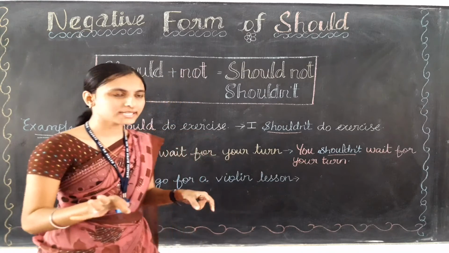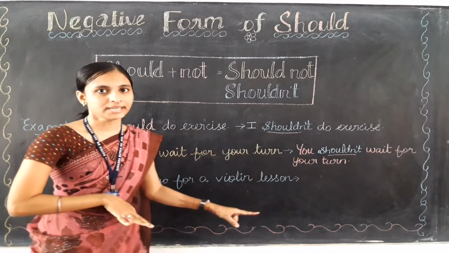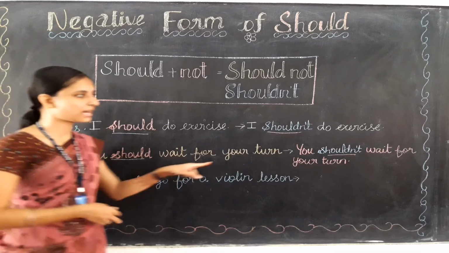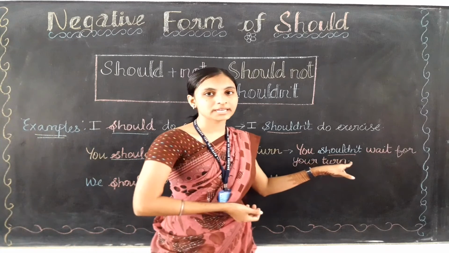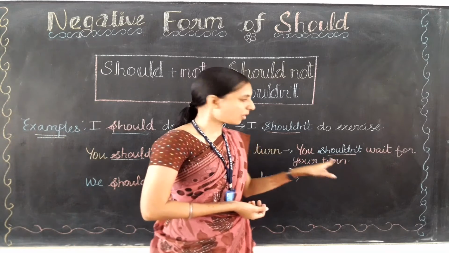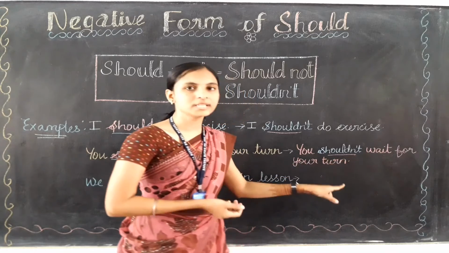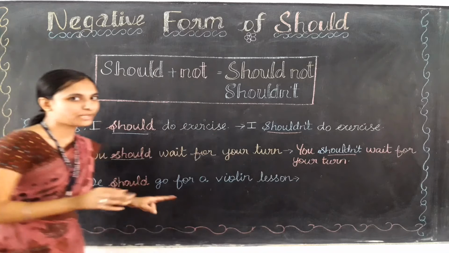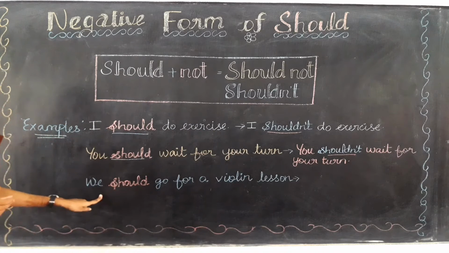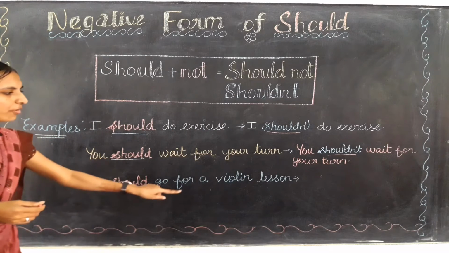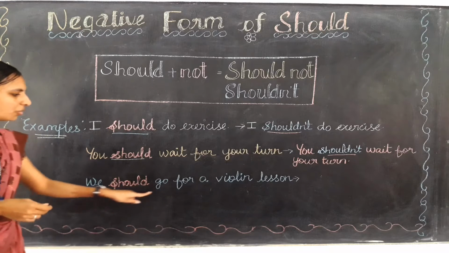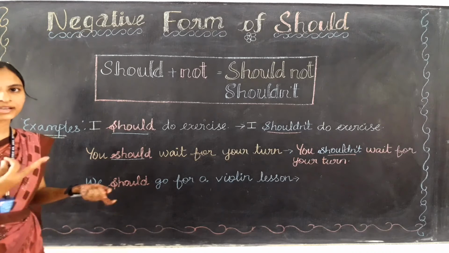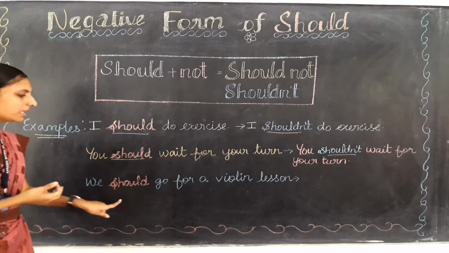Okay, do you understand where the change has happened? Yes, only in the should place. Only in the should place we have used the negative form, that is shouldn't, and all other words have been used as it is. Okay, so let's make it for the third sentence. We should go for a violin lesson. So நம்ம இப்போ ஒரு violin lessonக்காக போகணும். Okay, that is the meaning.